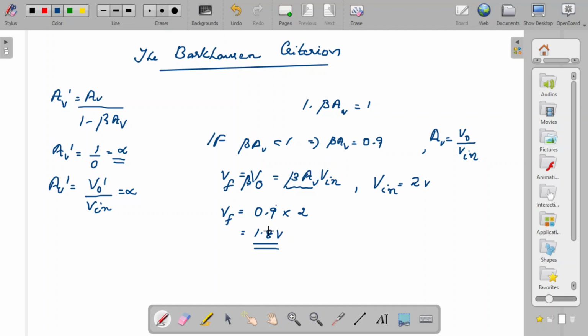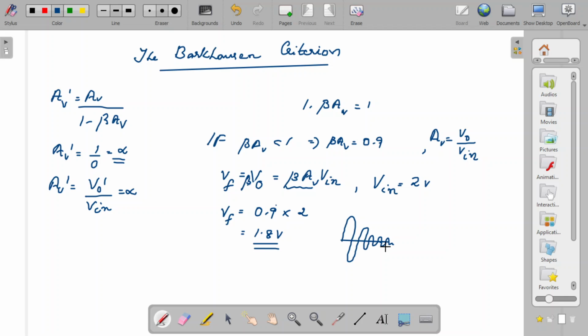So each time the input voltage becomes this one, and each time you calculate the VF voltage, it is going to decrease like this. That means you are going to get damped oscillations. It will produce oscillation initially with a high amplitude, then it will go on decreasing and you will get damped oscillation.